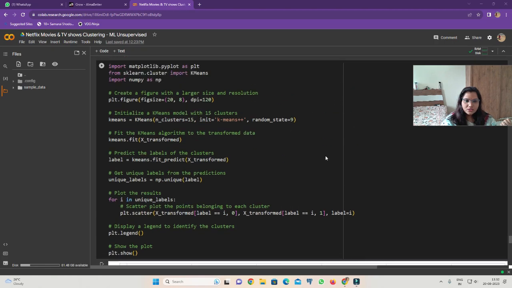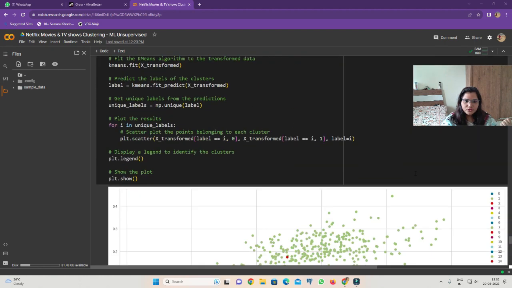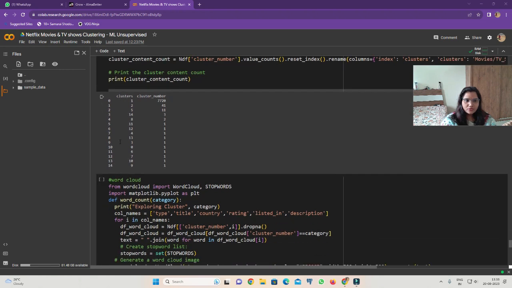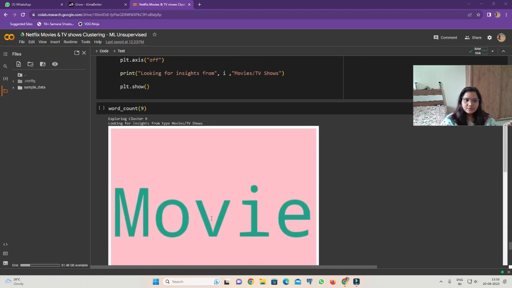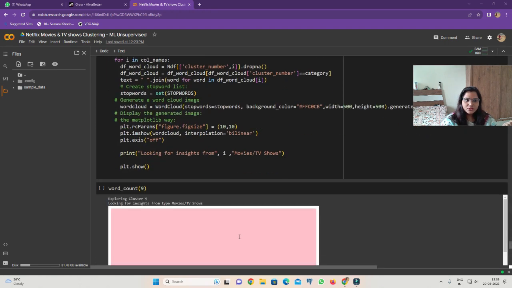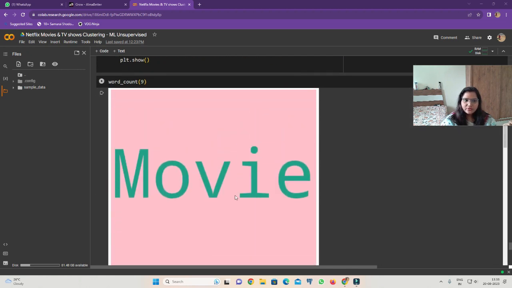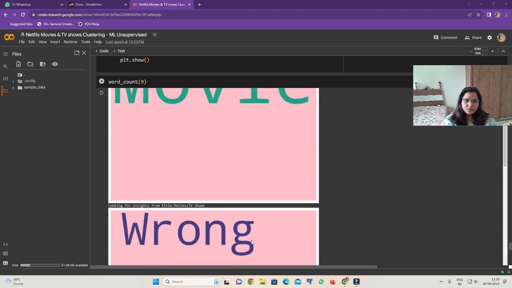Then we plot the cluster chart. Then we count the number of movies and TV shows in each cluster, then print the cluster content amount, like we can see here. Then we go for a word cloud. We can see the word cloud here, looking for insight from the top movie and TV shows.